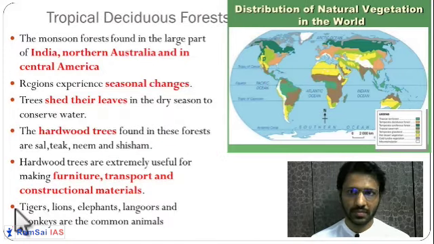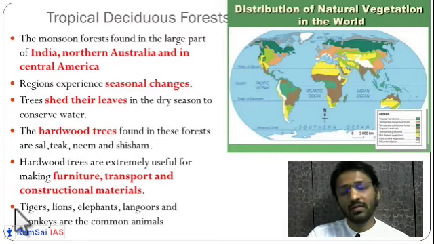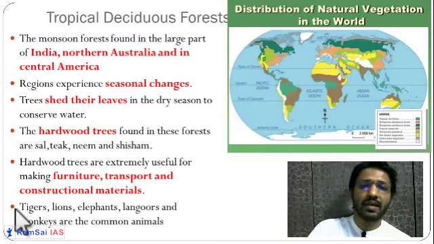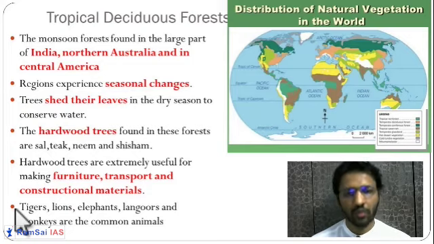Tropical deciduous forest. So deciduous means what? Deciduous means these forests will lose the leaves in the winter season or dry season. So they will shed their leaves. Why will they shed their leaves? Because in the winter season there is no rainfall or very little rainfall. Because of that, they don't want to lose water through transpiration. So these trees will shed their leaves in the winter season or in the dry season.